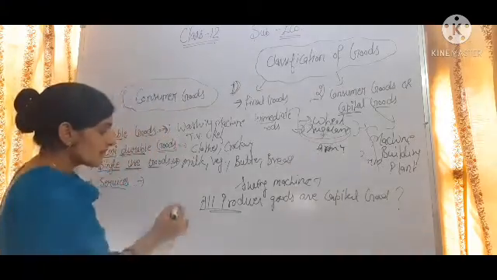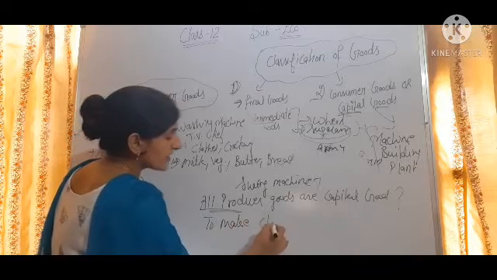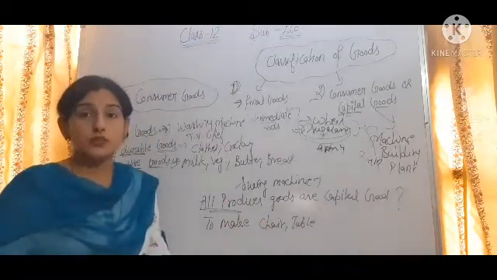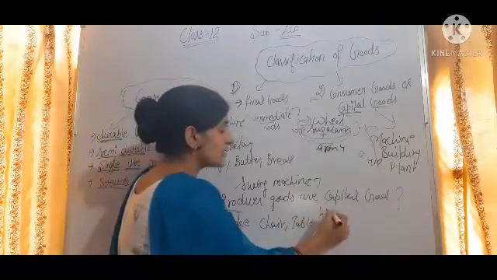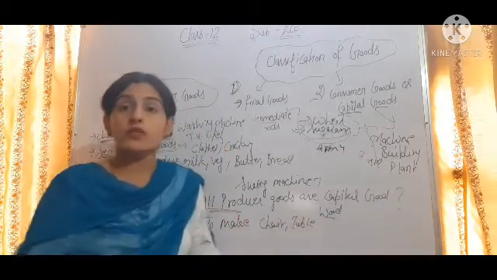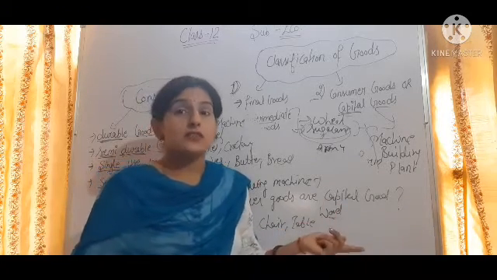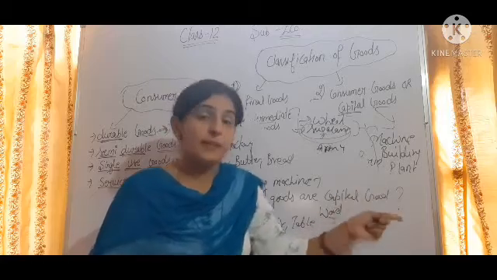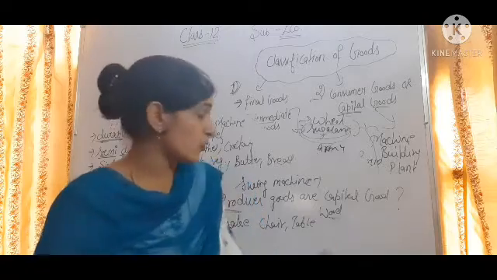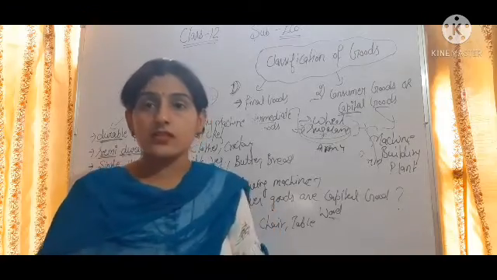But for example, to make a chair or a table, wood cannot be used repeatedly. Wood is used as an intermediate good to make chair and table. So wood cannot be used repeatedly to make the chair and table. So that is not a capital good, because capital goods are those goods which are the fixed assets of the producer. So wood is an intermediate good. Okay, I hope students you got the point.